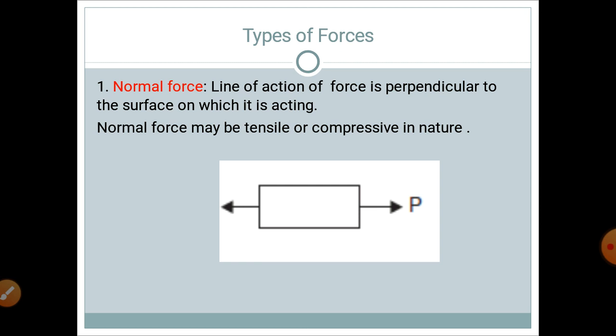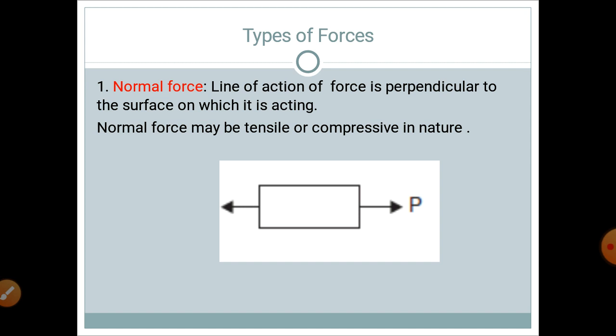Before studying stress, first of all we are going to see the different types of forces. Here we are talking about surface force. The first force is the normal force. Whenever the line of action of a force is perpendicular to the surface on which it is acting, that force is called a normal force.